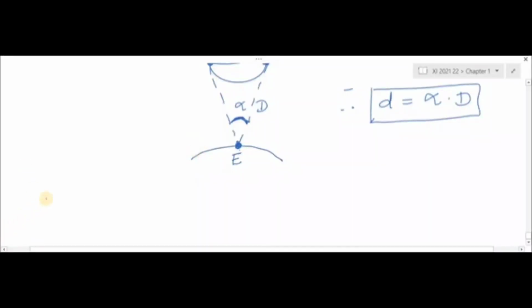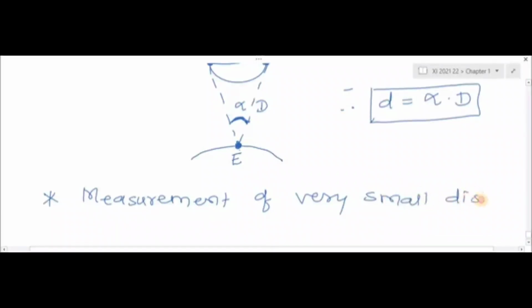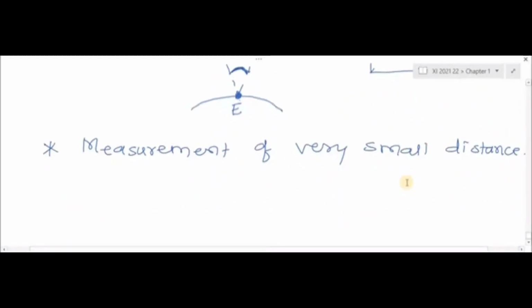Now the third one, the next topic: measurement of very small distance. It is a small topic, we only covered it in one minute, so I take it. So here we talked about the larger distances. Then what about the measurement of small distances? When we intend to measure the size of atoms and molecules, the conventional apparatus cannot measure the smaller distance accurately by using a scale.